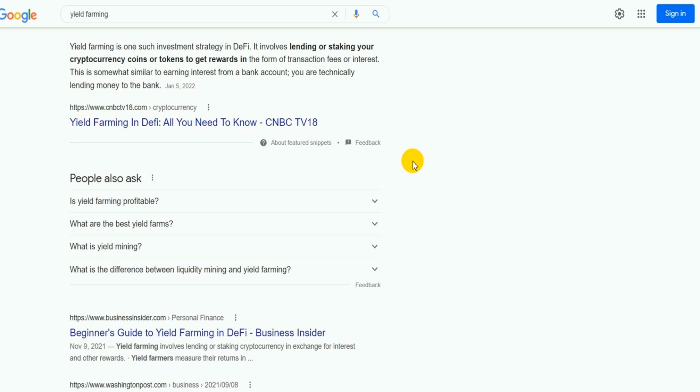Today we will talk about yield farming. What is it? Yield farming is a kind of investment strategy which involves lending or staking your cryptocurrency coins or tokens to get rewards in form of transaction fees or interest. Technically, it's like lending money to the bank. But instead of the bank, you are lending money to the cryptocurrency exchange.